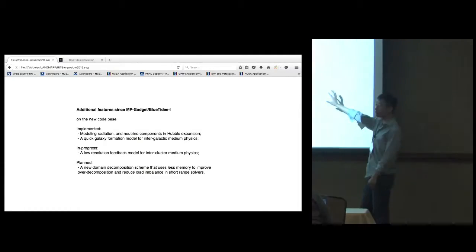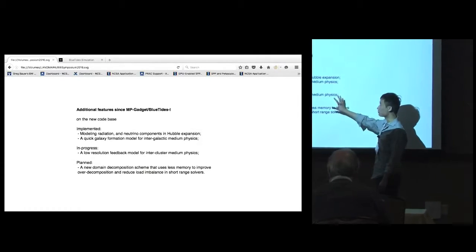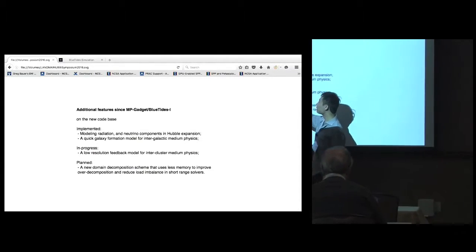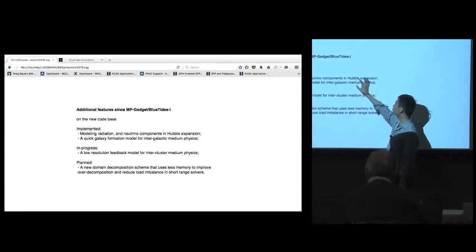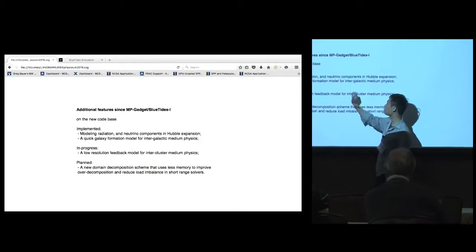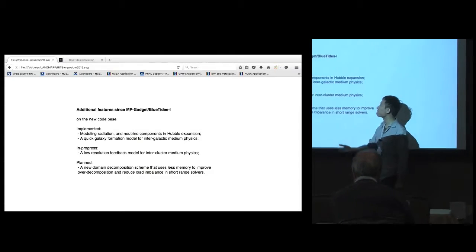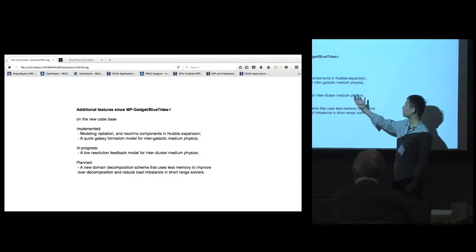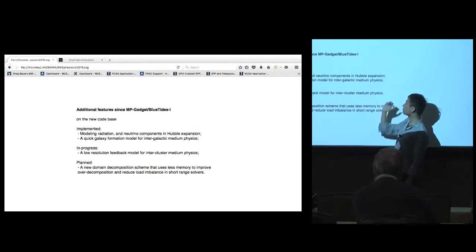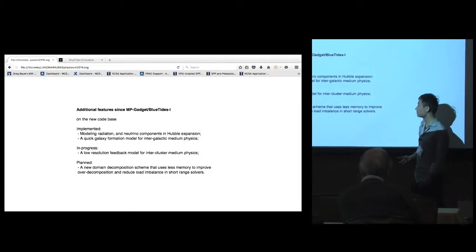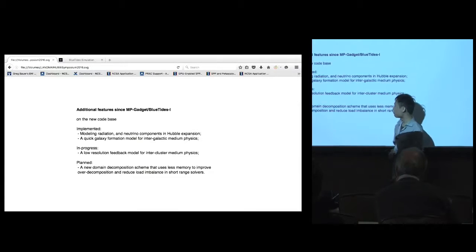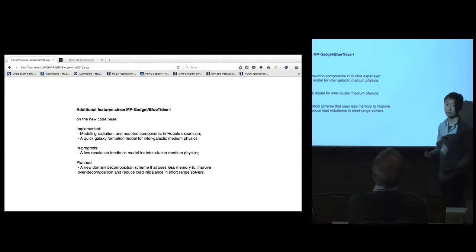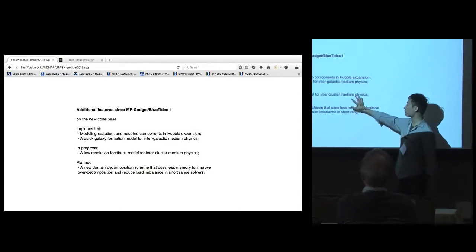On this improved code base, we are already implementing new modules or merging existing modules into the new code base. We've implemented new or additional treatments of radiation and the neutrino components in the Hubble expansion, and we added the quick Lyman alpha forest model, where we make approximations such that the code is optimized to simulate the intergalactic medium and the Lyman alpha forest. In progress, we are developing a new model for the intracluster medium physics. That's a lower resolution baryon feedback model.